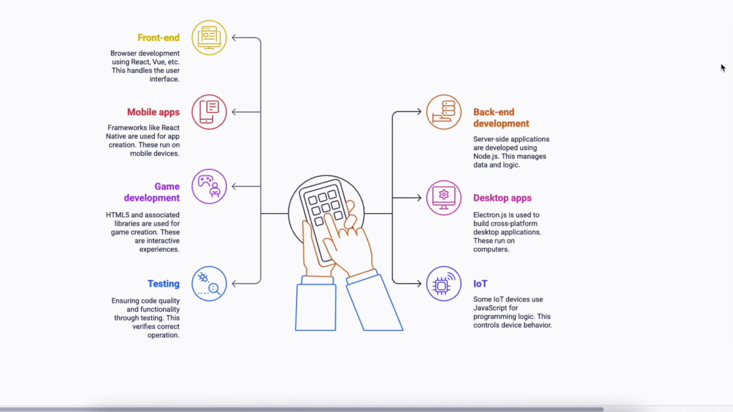Some of the areas where JavaScript is used include front end, that is your browser, mobile app development, game development and creating automated test scripts, backend development which is done using Node.js, and some desktop apps. Also IoT, which means some devices use JavaScript for programming logic. This controls the device behavior, that is embedded programming. These are some of the areas where JavaScript is used. Initially when JavaScript started, it was basically for front end, but nowadays it is being used in a variety of applications.